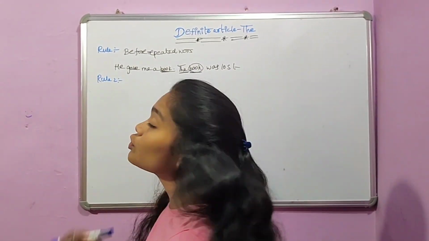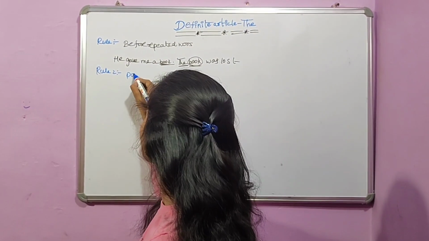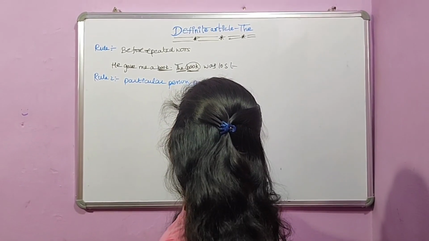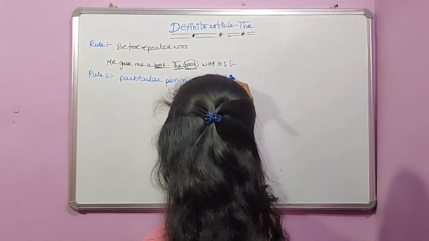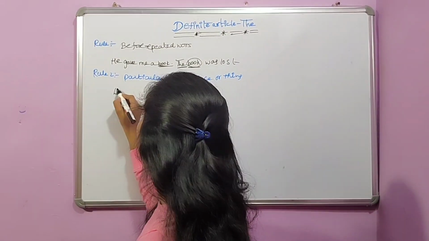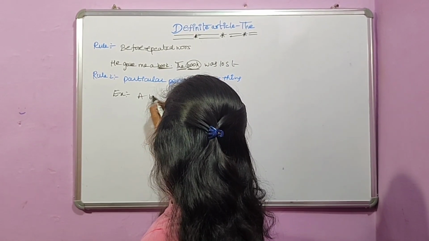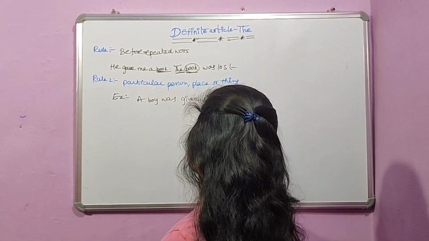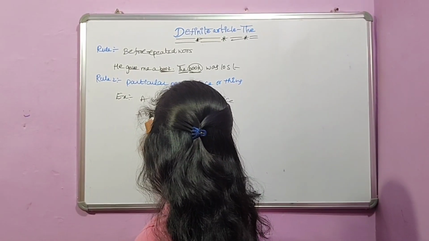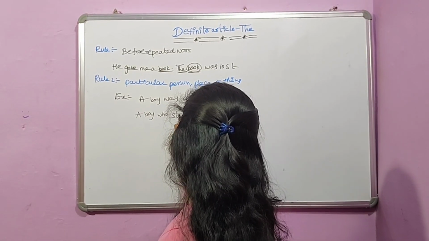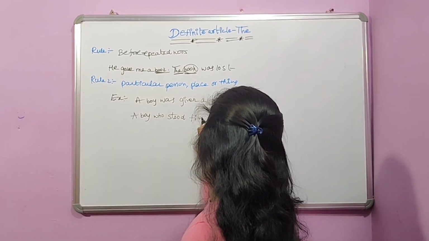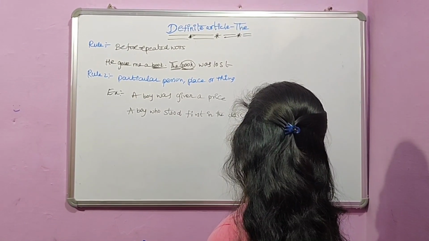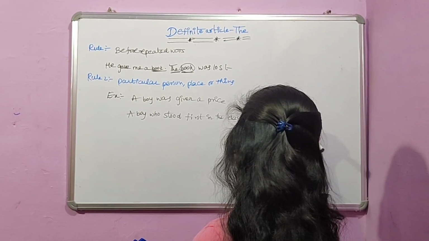Rule 2 is to denote a particular person, place or thing. For example, a boy was given a prize, and the boy who stood first in the class was given a prize.